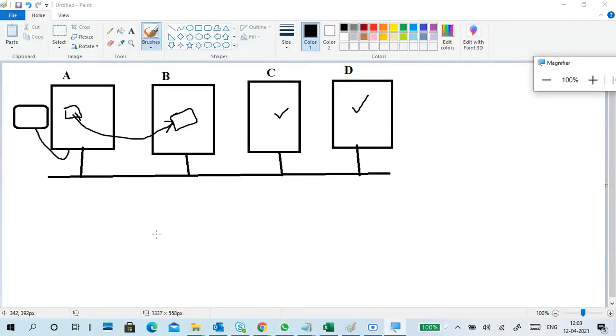So every PC in a workgroup can communicate with each other, share data, and share printers. But we don't have any centralized control. Individual PCs act individually. If I want to share data, I will share it.